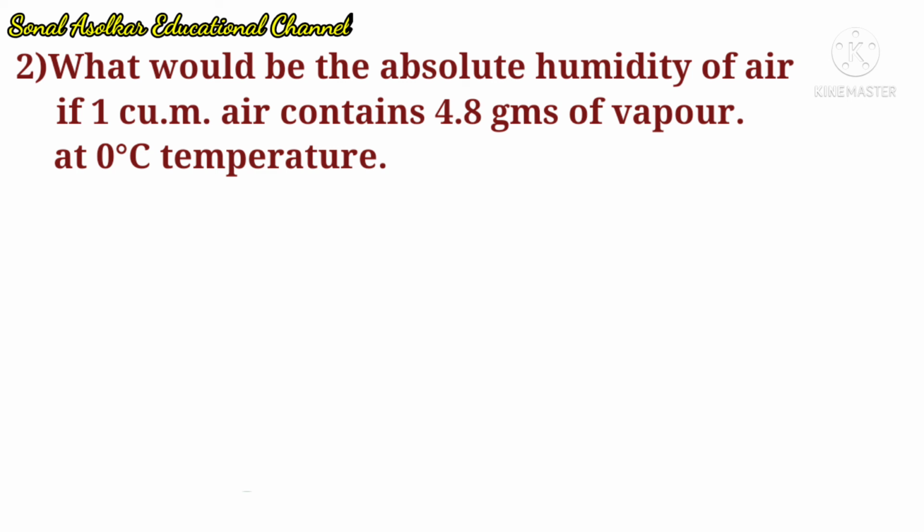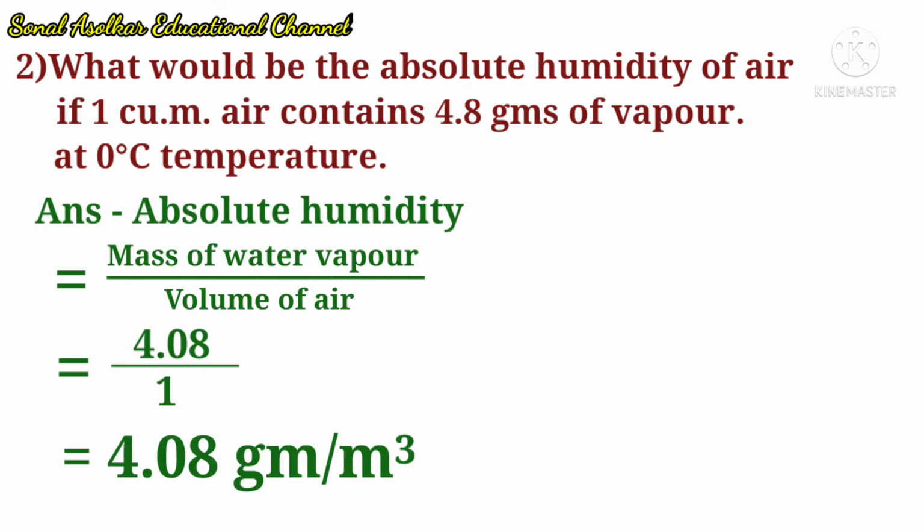The next question, what would be the absolute humidity of air if 1 cubic meter air contains 4.8 grams of vapor at 0 degrees Celsius temperature? Answer, absolute humidity is equal to mass of water vapor upon volume of air is equal to 4.8 upon 1 is equal to 4.8 gram per cubic meter.